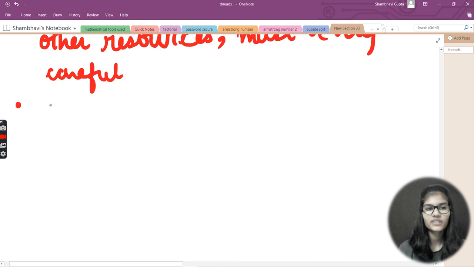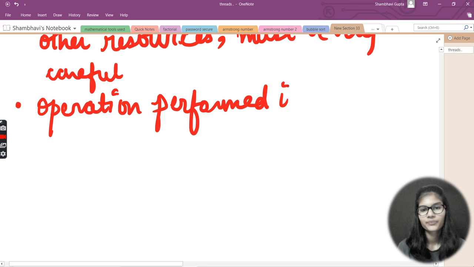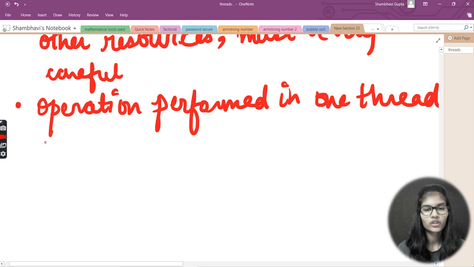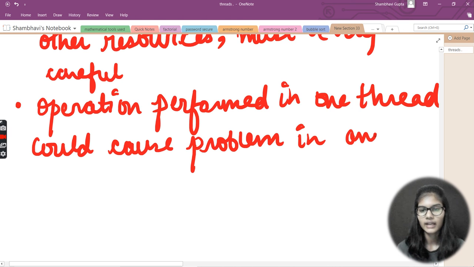Next, under resource sharing, an operation performed in one thread could cause a problem in another thread. Whatever operations you have performed in one thread can cause problems in another thread as well.